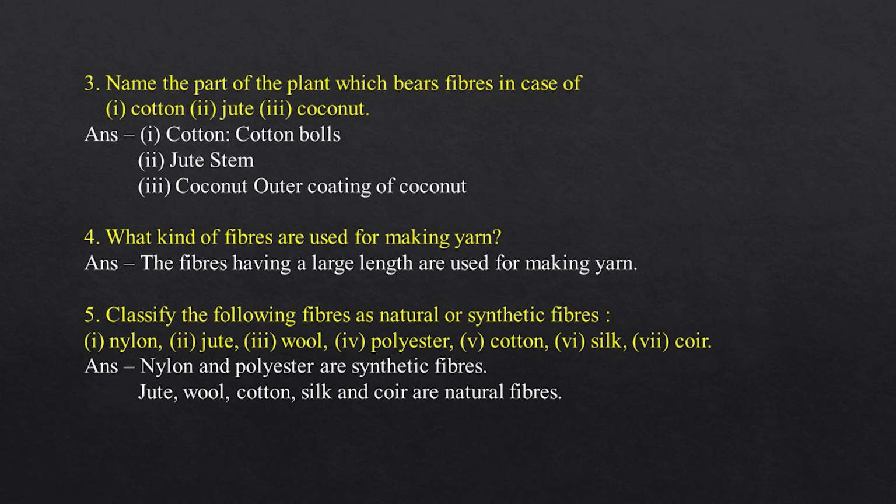5. Classify the following fibers as natural or synthetic fibers. 1. Nylon. 2. Jute. 3. Wool. 4. Polyester. 5. Cotton. 6. Silk. 7. Coir. Nylon and polyester are synthetic fibers. Jute, wool, cotton, silk and coir are natural fibers.